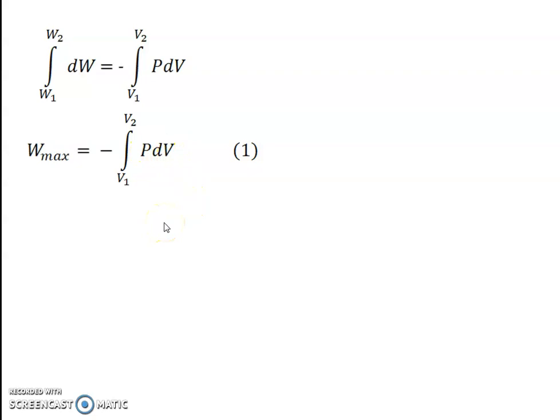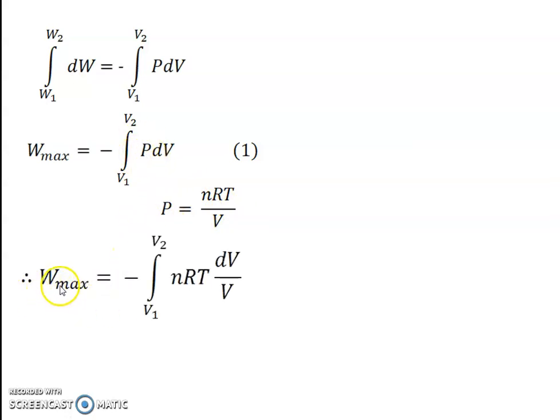But according to the ideal gas equation, we know that PV is equal to nRT, and therefore P is equal to nRT by V. Now substitute the value of pressure in this equation, then we get W max is equal to minus integration of nRT into dV by V. Actually n is number of moles, R is gas constant, T is temperature.